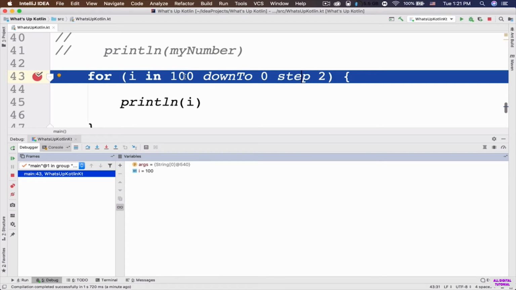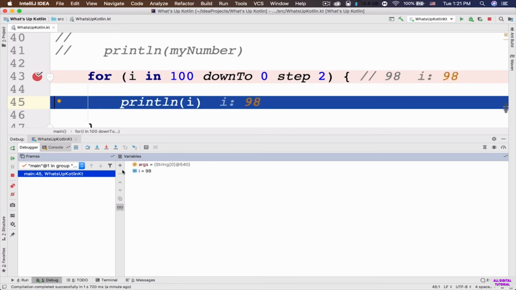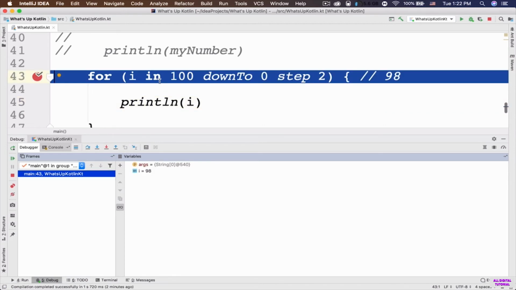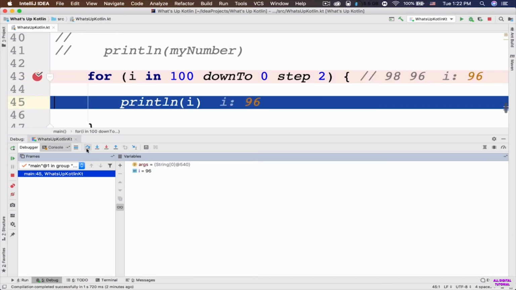So what does this mean? This means that the value of the I is 100, right? So 2 step backward is number 98. So I just need to create a comment, number 98. Okay. So let's click on this step over again. And here the value of the I is 98. So let's click on this step over in order to print out 98 to the console. Okay. Now it's going to go back to this for loop. So here again, we've got step 2. So 2 step backward is going to be what? 96. So I'm going to just type it here. And if I execute this code, you can see that I is now 96. So hopefully that makes sense.